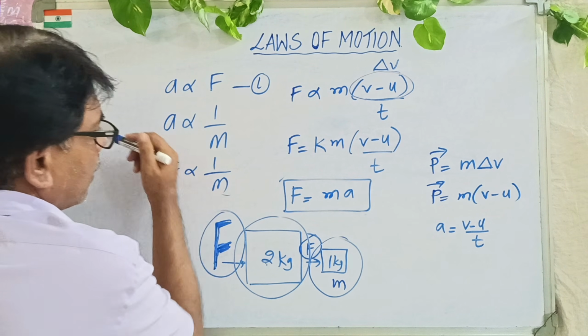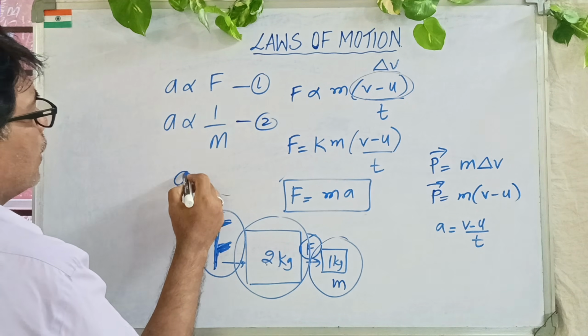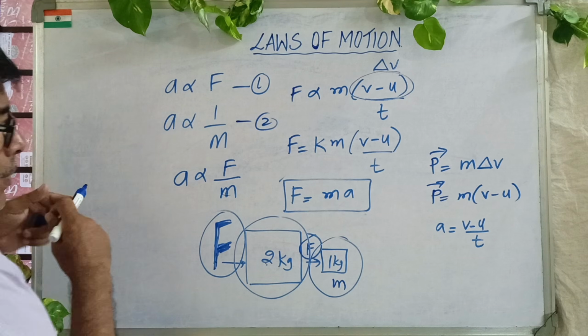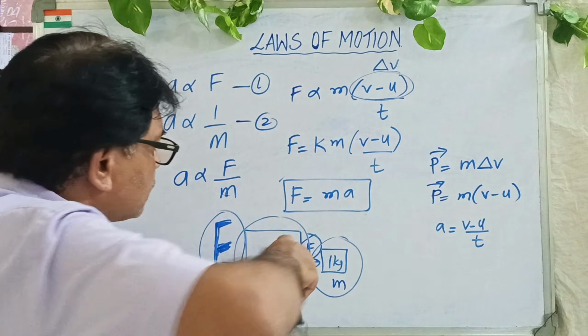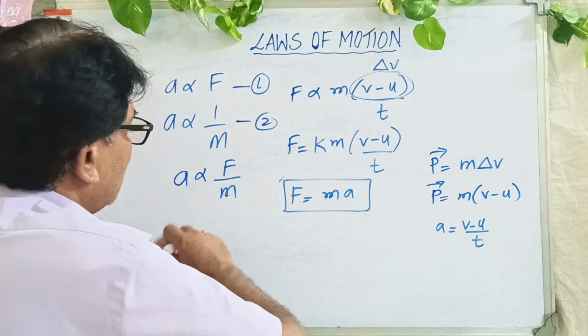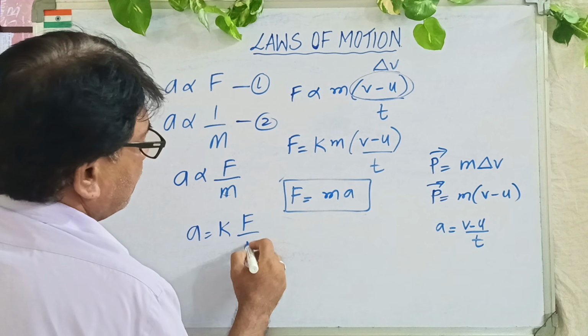Let us take this as 2. From these two, what do you understand? A is proportional to F by m. That means A is directly proportional to force and A is inversely proportional to mass. Let me remove this proportionality, so I'll get a K constant, F by m.